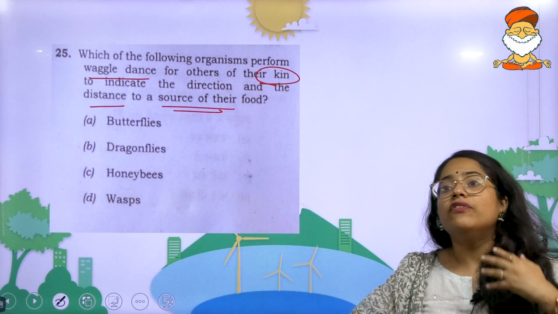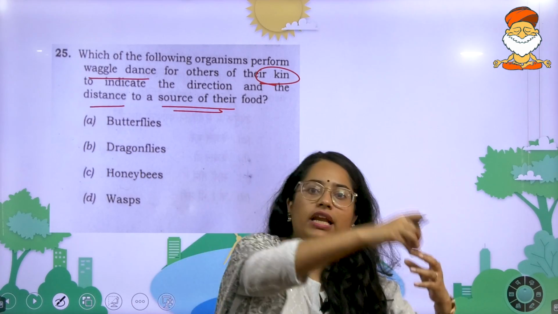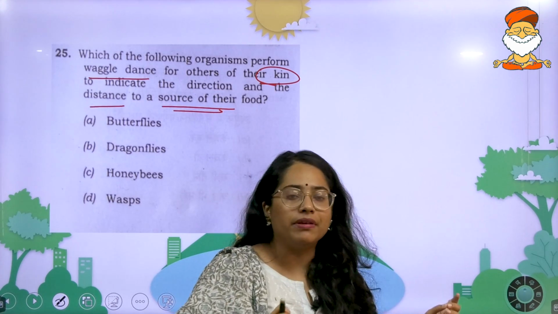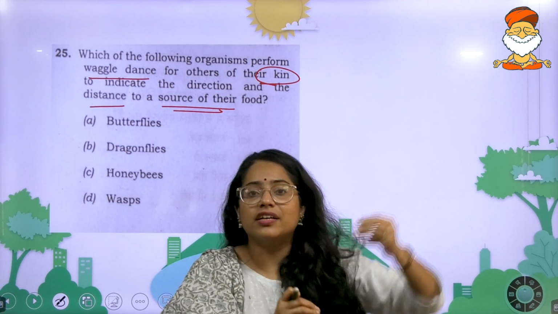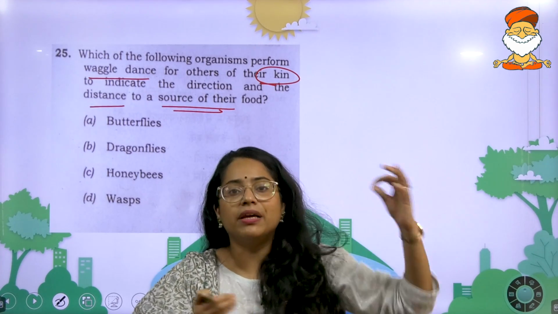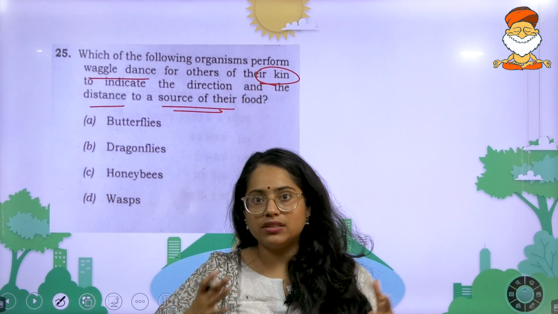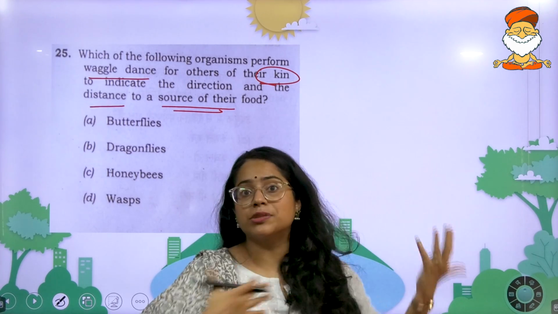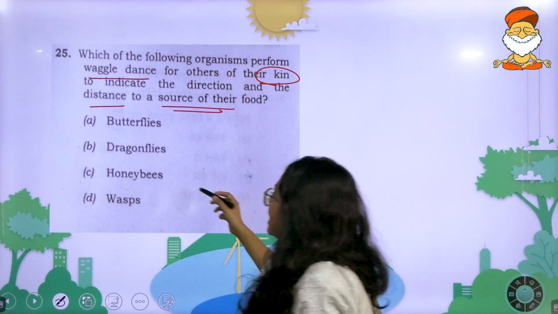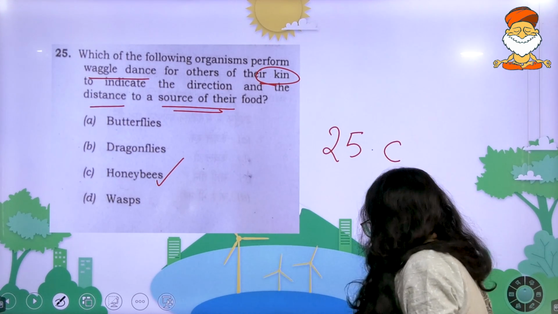The reason being that if you look at all of these organisms, butterflies, you would have seen 1 or 2 fly here and there, go collect the nectar, go away, that's it. But anytime if you observed a honeybee, there is a specific pattern. It'll come, it'll go over there. Then right after that, you'll see another honeybee coming over there. So there is a mechanism in these species that allows it to communicate with the kin of its species to come and attract it to the source of food. So the answer over here is C, honeybee. So the answer of the 25th question is C.